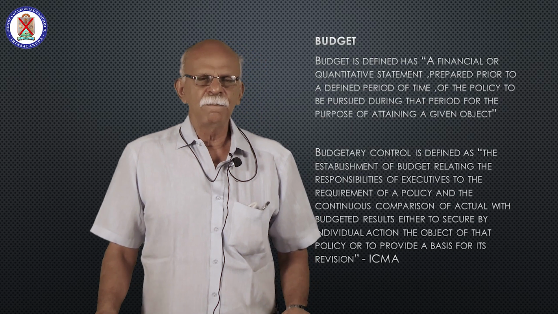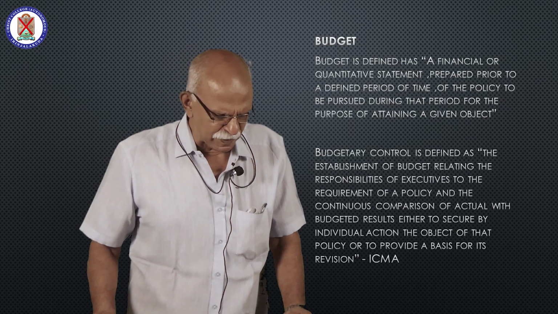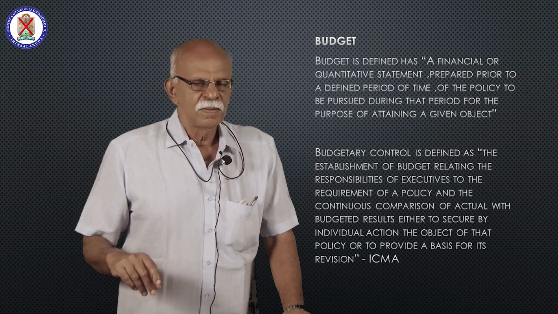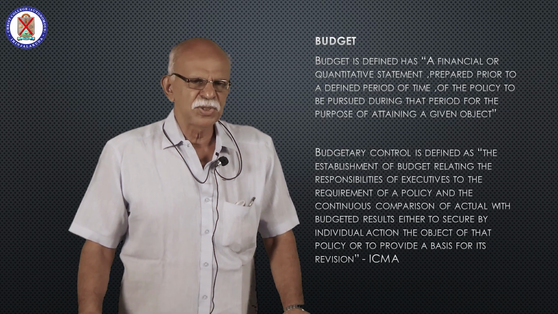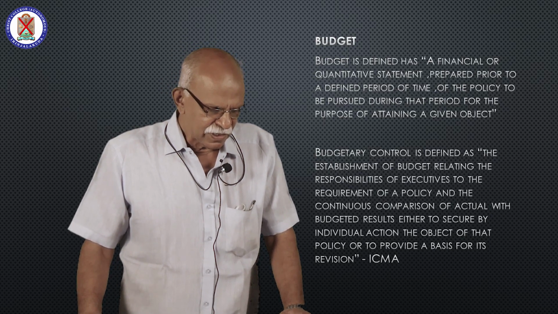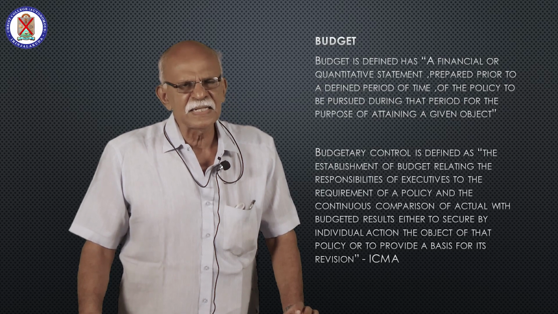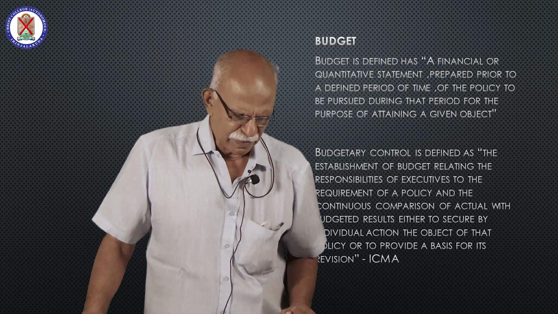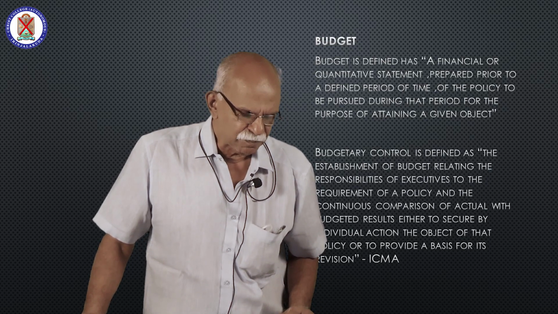Second is measurement of actual performance of each functional area. Then you have to compare. The third step is comparison of actual performance with a budgeted performance.